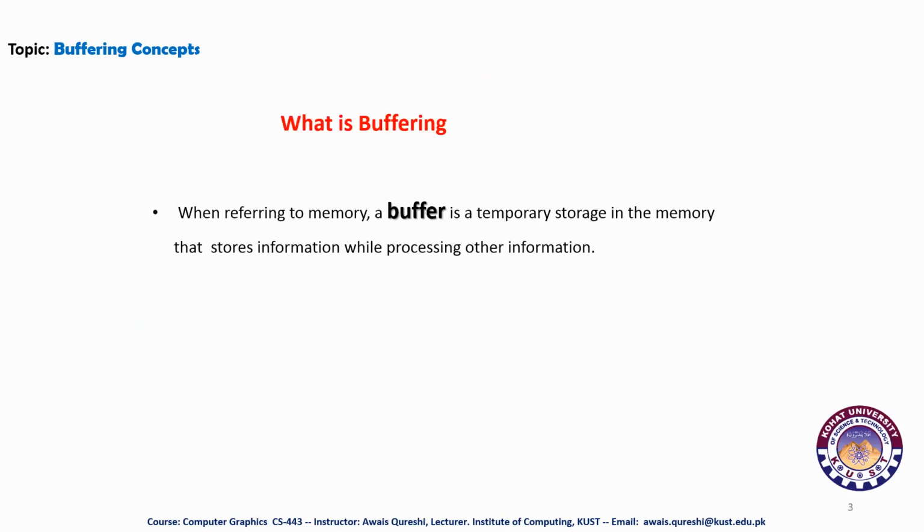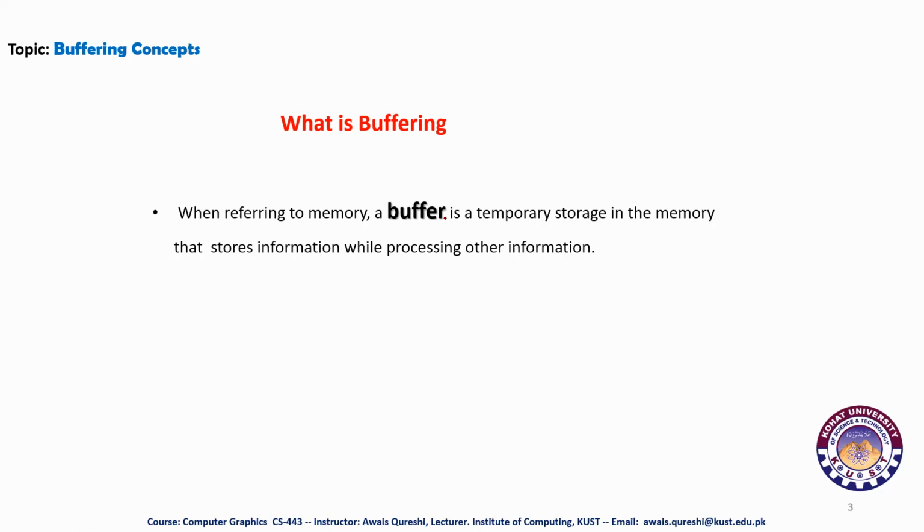So, what is buffering? When referring to memory, a buffer is temporary storage in memory that stores information while processing other information. For example, when you are downloading a video or an audio file from the internet, it may load the first 20% of it into a buffer and then begin to play. You have seen this scenario multiple times, when you are downloading videos from the internet or watching live streaming of any game like cricket and football.